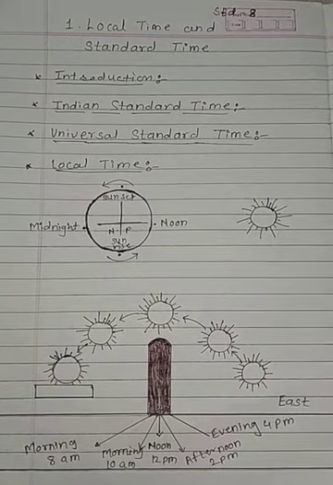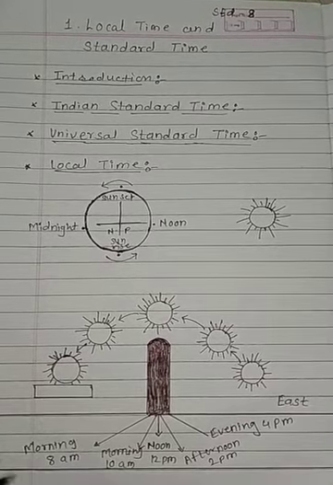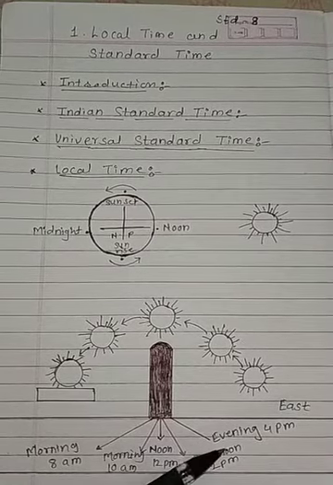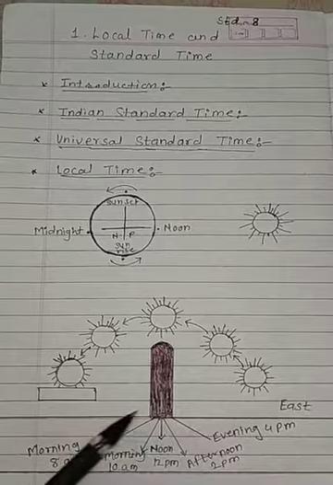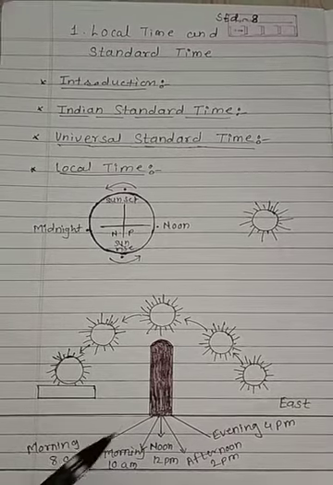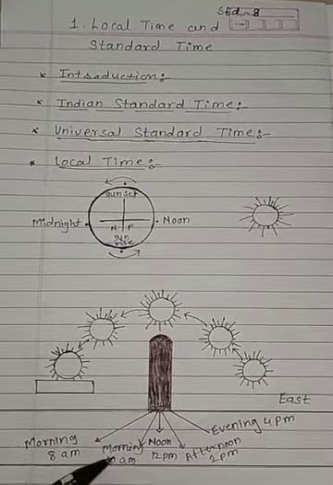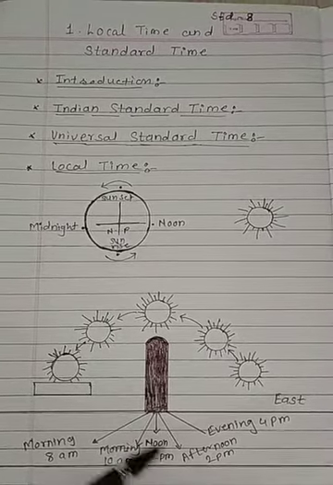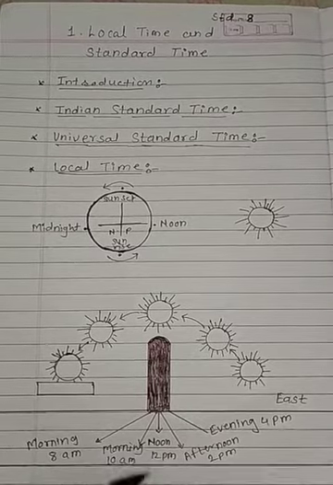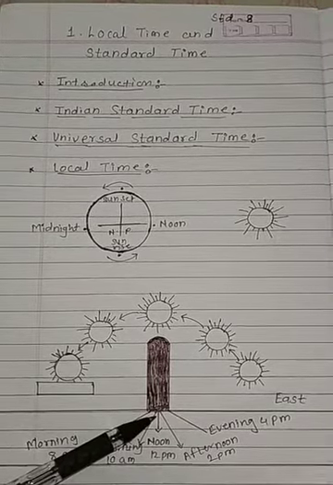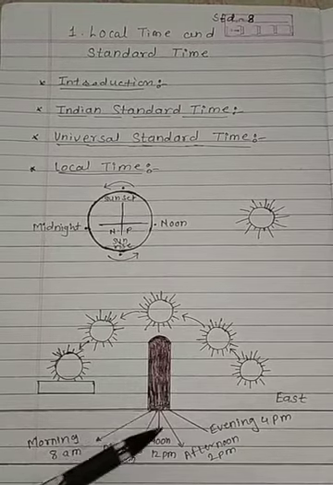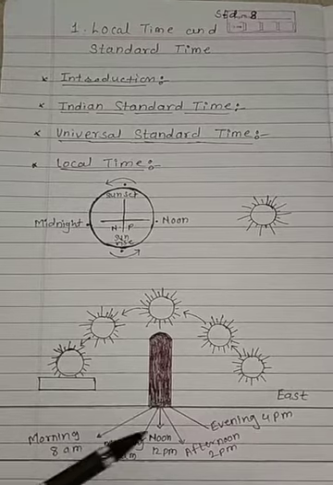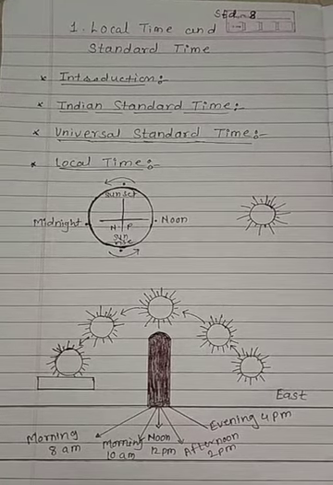See, children, you would have realized in this diagram the morning time, that is 8 a.m. and the evening time, 4 p.m. These are the two times where the shadows are longer. At the same time, morning 10 a.m. and noon time it is shorter, and the middle one, 12 p.m., it is very short. What does it show? It shows the changes in the shadow. That means how the rotation of the sun can affect the shadows.